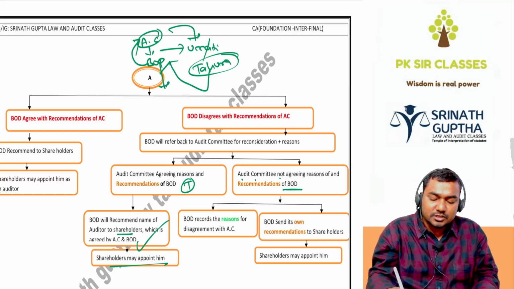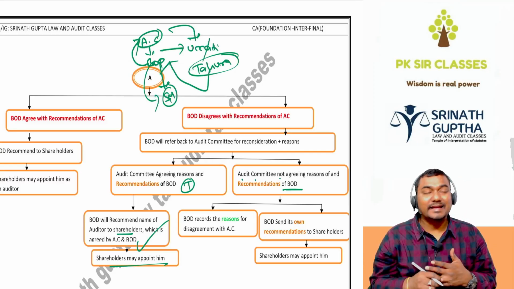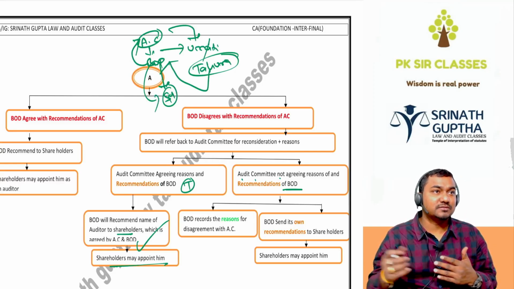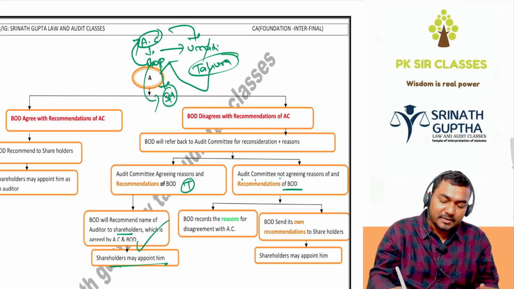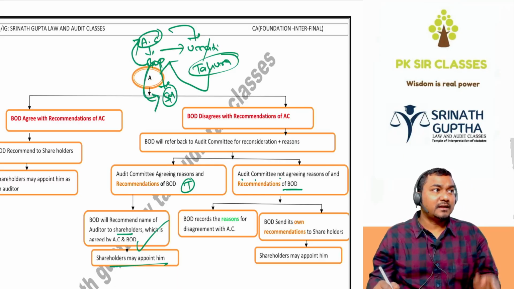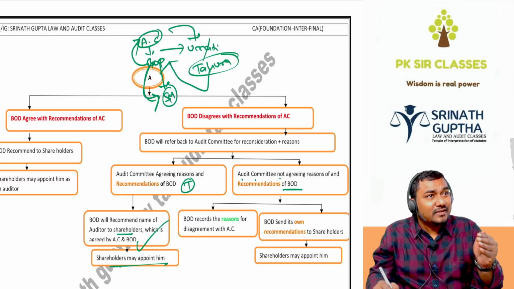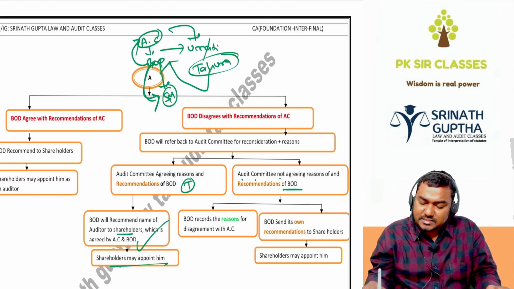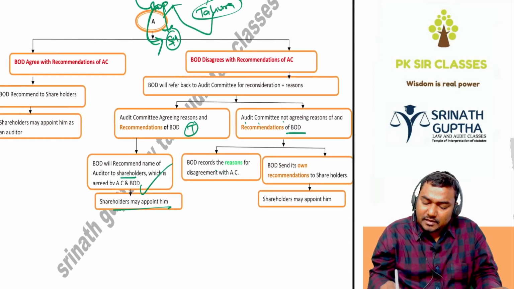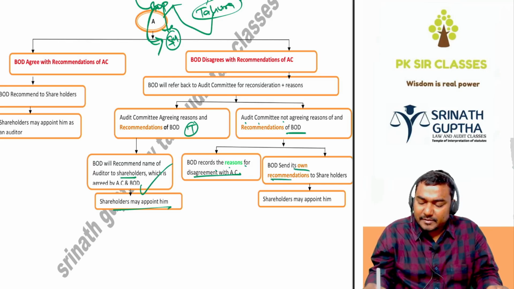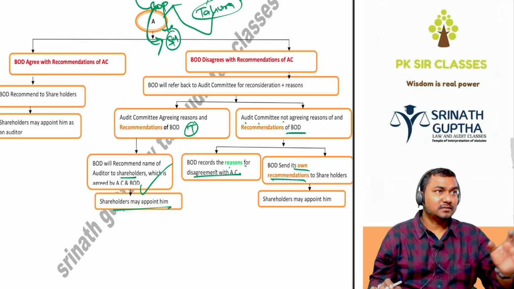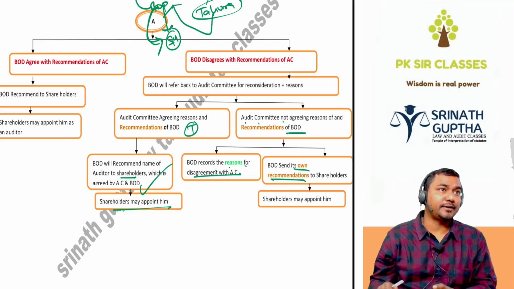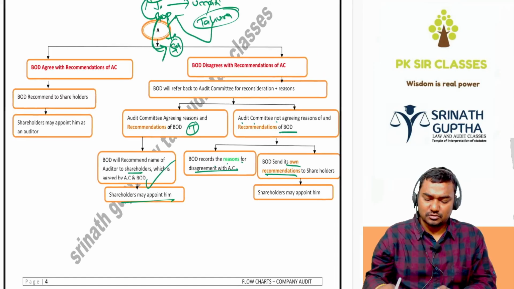So the audit committee is not agreeing with the reasons and recommendation of the BOD. The BOD will get in touch with shareholders and give its own recommendation. The BOD wants Tahura and associates as the auditors. So the BOD will recommend the Tahura name only to shareholders, and will record the reasons for its disagreement with the audit committee. Shareholders may appoint Tahura as the auditors of the company. May appoint. Ultimately, the power is with the shareholders.